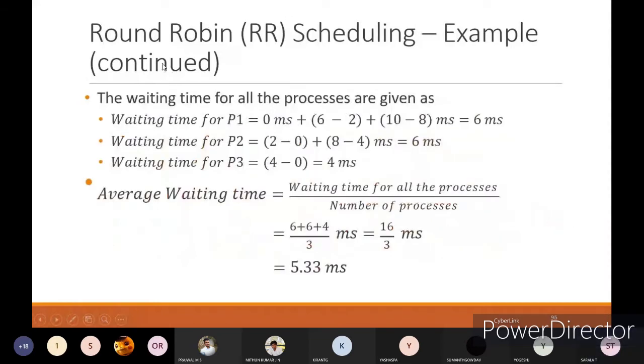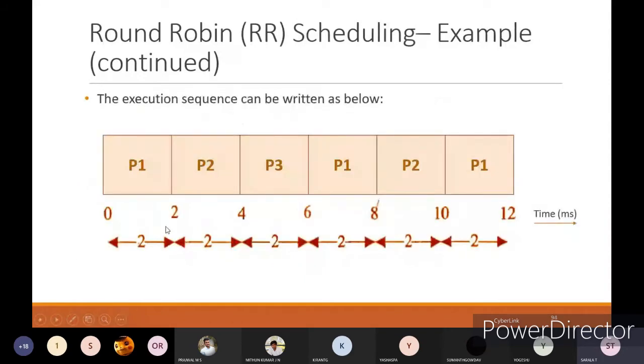Okay. You can write the waiting time for all the processes here. Waiting time for P1 is 0 first. After that, 6 minus 2. How do you take it? See, here the first process execution has stopped and then next it has started here. It is the starting time of the next slot of your process minus the ending time of the previous slot of the same process. 6 minus 2 you have to take. And how many times it has been called, that many times you have to take here. Third time it is here.